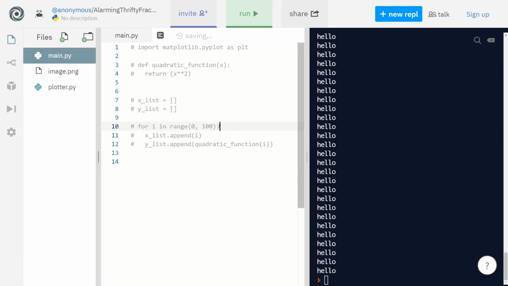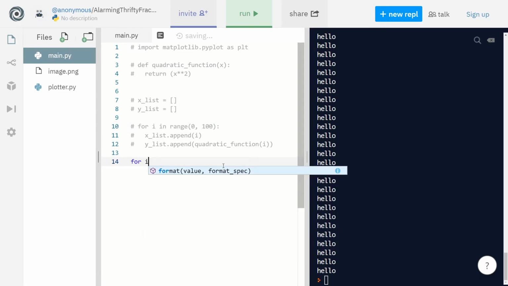And the reason we do this, so we're going to populate our list, right? And we're going to take from 0 to 100, and the x, so imagine the x-axis, imagine like a quadratic equation. The x-axis is going to go from 0 to 100, but actually it goes to 99 because when you specify range, the first value is inclusive, the second value is exclusive.